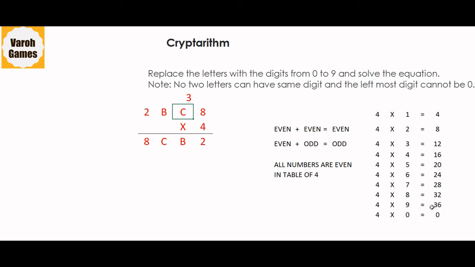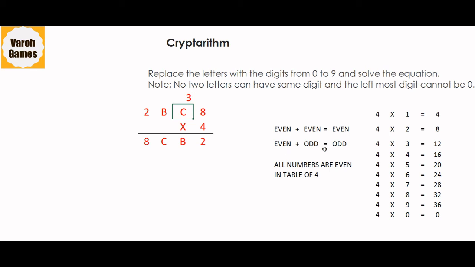And as already seen, which numbers are giving single digit answers? 0, 1 and 2. 2 is already taken up by A. So the only possible values left for B is 1 and 0. Now if we assume B to be 0, what would it become? This part would also become 0. C into 4 is an even number plus 3, which is an odd number.